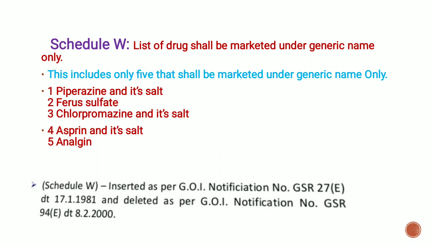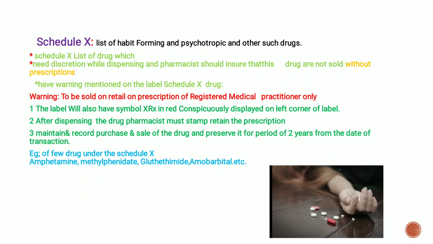Schedule W was inserted as per the GOI notification number GSR 27E dated 17 January 1981 and deleted as per the GOI notification number GSR 1940 dated 8 February 2000. Next schedule is the Schedule X. List of habit forming and psychotropic drugs come under Schedule X.